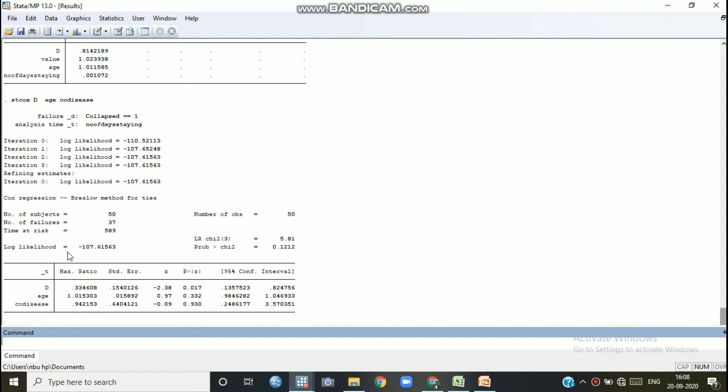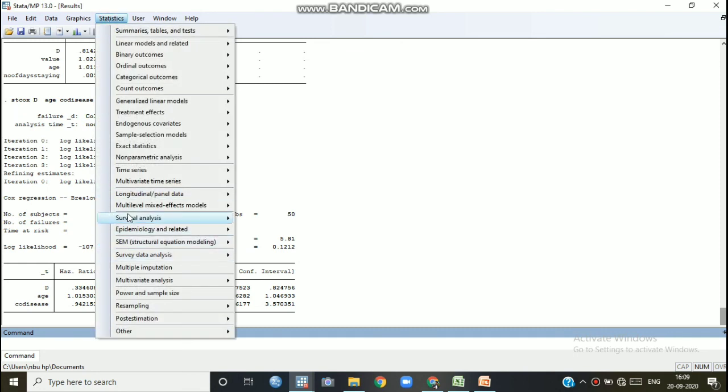This is hypothetical data, not empirical data, so we should not take this result as practical or actual. With respect to probability value, only one variable, treatment, is significant, others are not. But whenever you apply your empirical data, I definitely expect that you will get a good result.